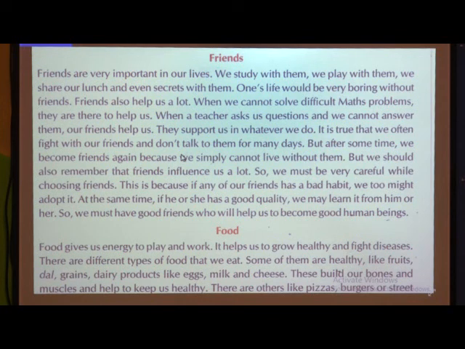Second is order. In a paragraph, the ideas that we are expressing have to be in a particular order. You should write it very properly, in a proper order. You are not going to change the order. Suppose if you see the first line, friends are very important in our lives. Very effectively he has started the paragraph. What he has written? Friends are very important in our lives. We study with them, we play with them, we share our lunch and even secrets with them. Means all the things we do with our friends.